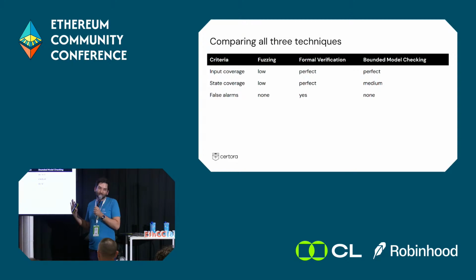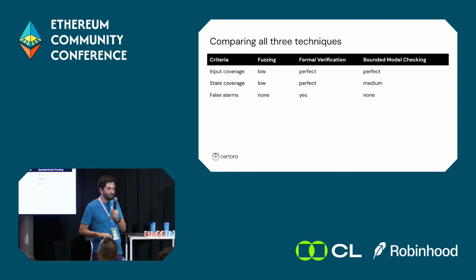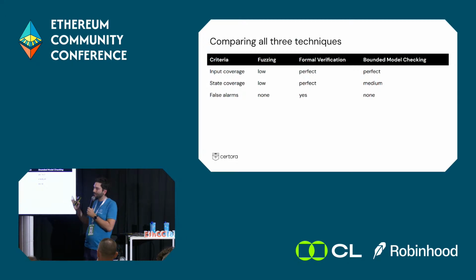So finally, let's compare all 3 different technologies. First of all, we have input coverage. For fuzzing, we saw it's pretty low. However, we use symbols, so formal verification and bounded model checking have perfect coverage. The state coverage of fuzzing is low, as we saw before. It's perfect for formal verification because we start from an arbitrary state. And bounded model checking is somewhere in the middle.